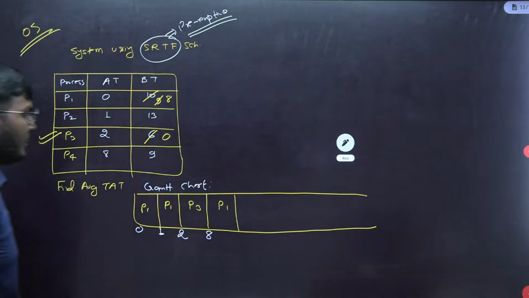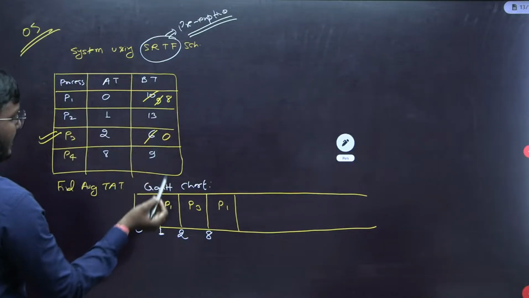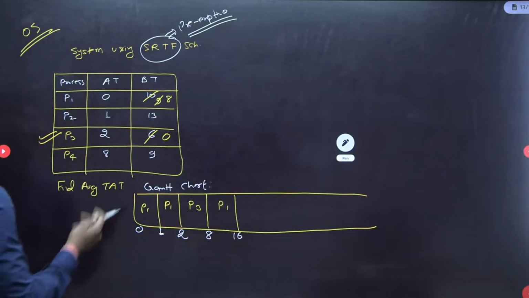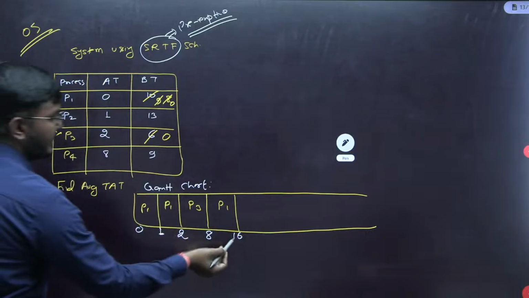Okay, let's continue. P1's requirement is 8 only, so let's continue with P1. 8 plus 8 is 16. So at time 16, P1's remaining burst time is 0, and P1 completes at time 16.